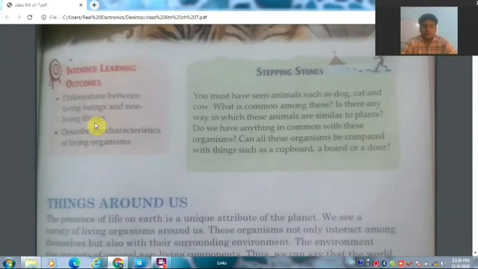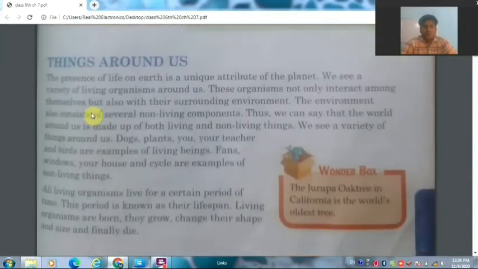So in the chapter, first of all we will read about things around us. That is, what are the things that are found around us. Like, you know that the presence of life on earth is a unique attribute to the planet. We see a variety of living organisms around us. These organisms not only interact among themselves but also with their surrounding environments.